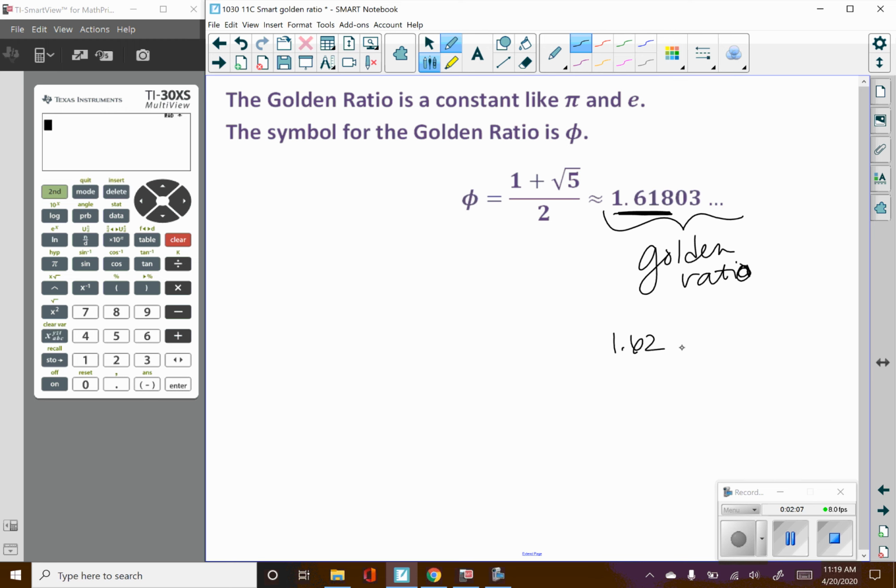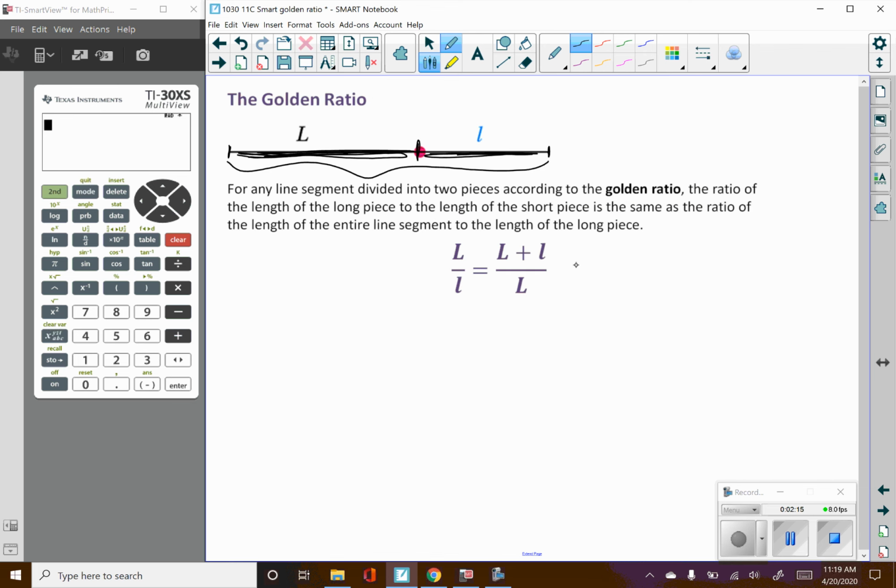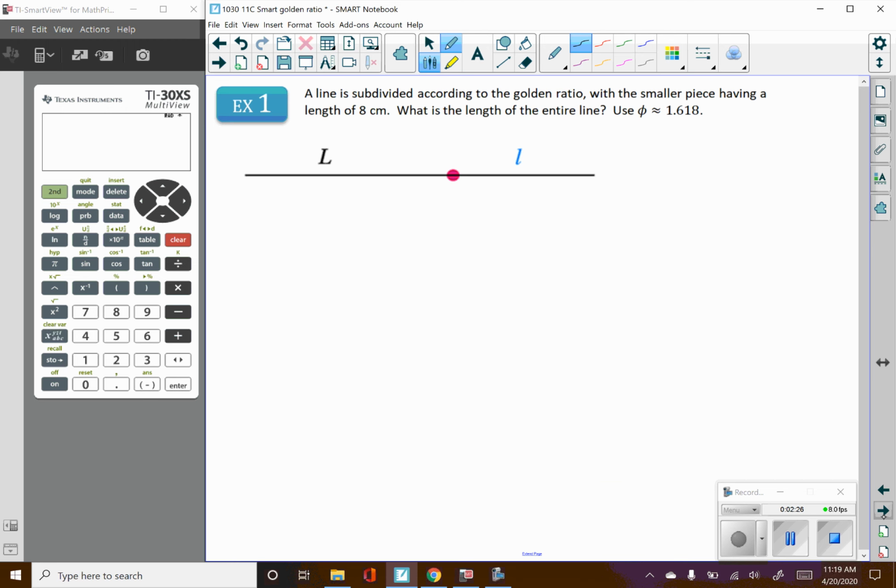There's not a golden ratio button on your calculator. So both of these ratios are equal to 1.618, and that's called the golden ratio. We're just going to solve a couple problems using the golden ratio, and that's it.